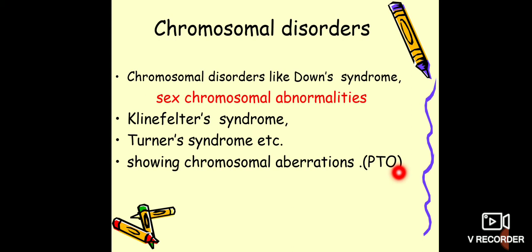For example, thalassemia, sickle cell anemia, color blindness, hemophilia, phenylketonuria, etc. On the other hand, the chromosomal disorders are caused due to absence or excess of one or more chromosomes or their abnormal arrangement. For example, Down syndrome, Turner syndrome, Klinefelter syndrome.